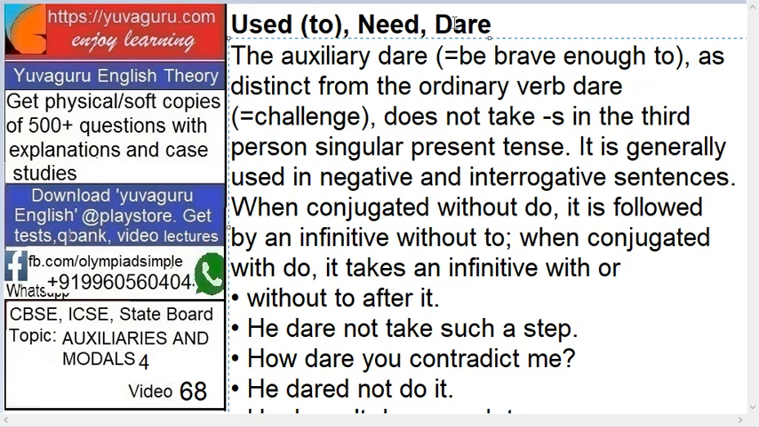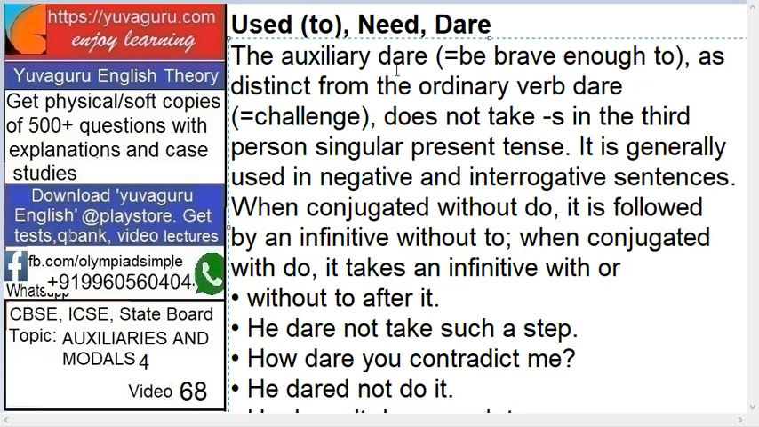Now the last word, dare. The auxiliary dare means be brave enough. "I dare you" means what? I am asking you to be brave enough to do whatever I say. Right? That's the meaning of dare. The auxiliary dare as distinct from the ordinary verb dare.